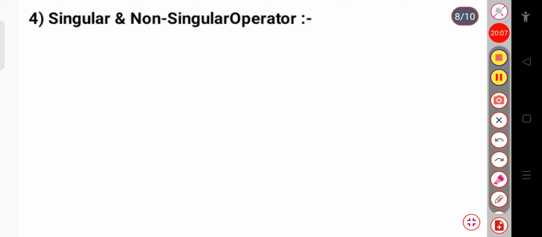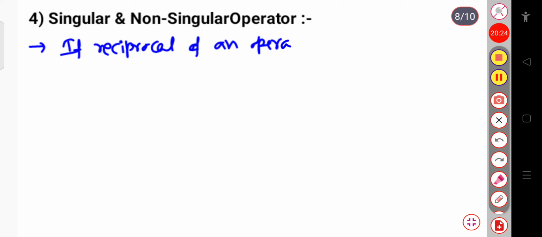First of all, for the singular operator: if the reciprocal of an operator does not exist, then it is called a singular operator.